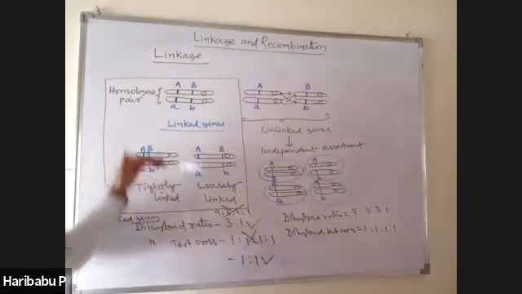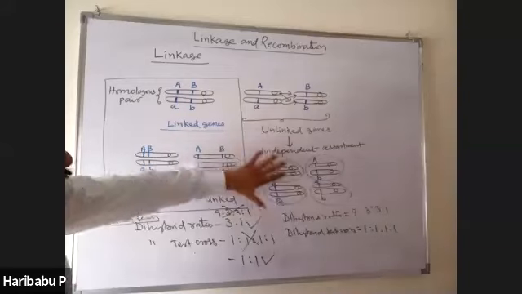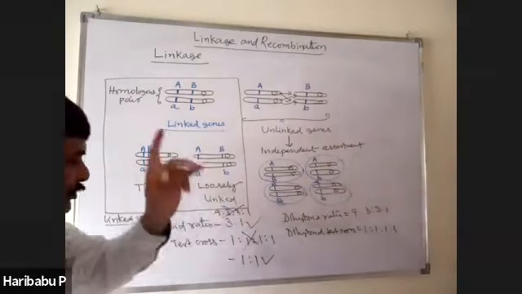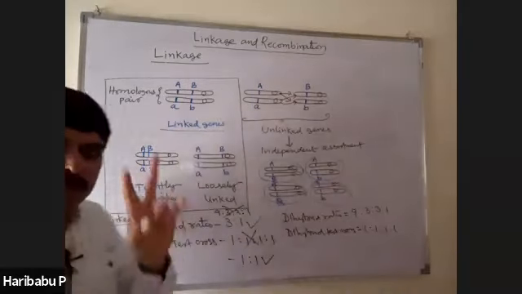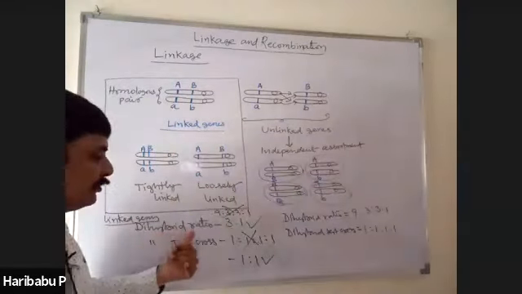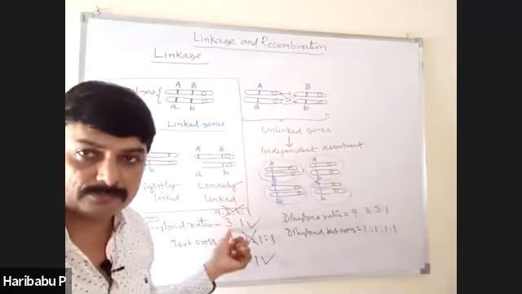Here, if there is a linkage, instead of 4 types of gametes, only 2 types of gametes are produced. As 2 types of gametes are produced, only 2 types of individuals are obtained. In the dihybrid ratio, instead of 4 types of individuals, only 2 types in the ratio of 3:1, like that of monohybrid cross.